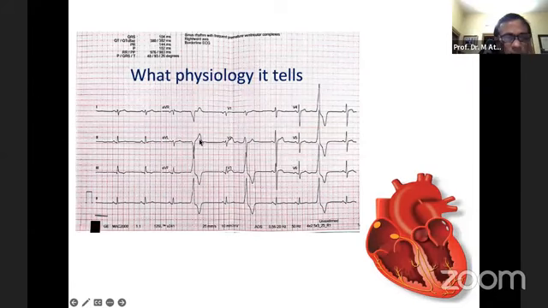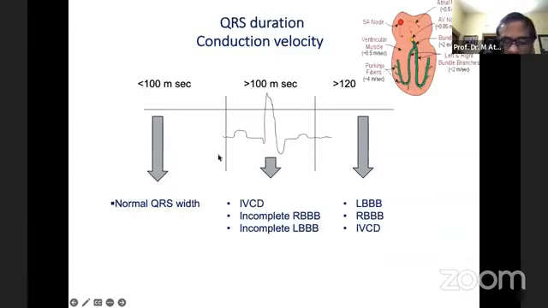And another physiology we can see: in this PVC, there is a slurring at the downward part, at the ST segment or the down part of the T wave. So possibly this is a retrograde P wave. So this patient also had retrograde conduction of the AV node. So from this ECG we can see the automaticity, normal antegrade conduction of the AV node, as well as the retrograde conduction of the AV node. And this WPW patient may have both kinds of abnormality.